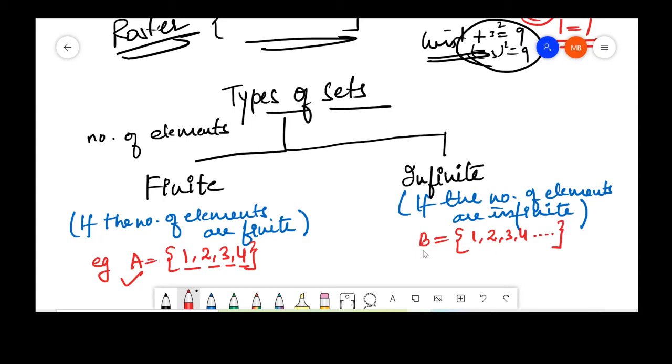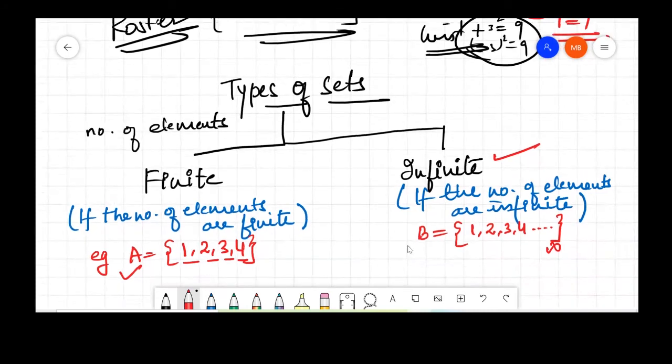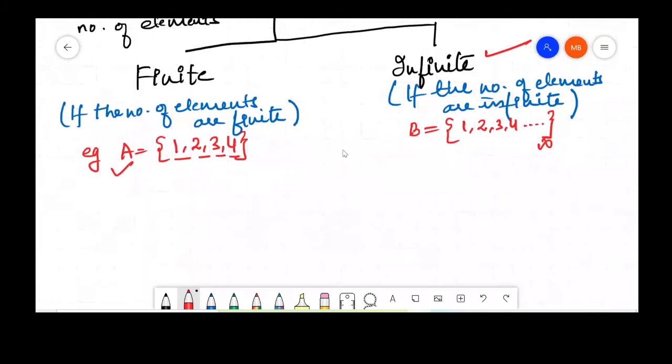So set B is an example of an infinite set because it goes up to infinity. Similarly, a set of all natural numbers is an example of an infinite set.